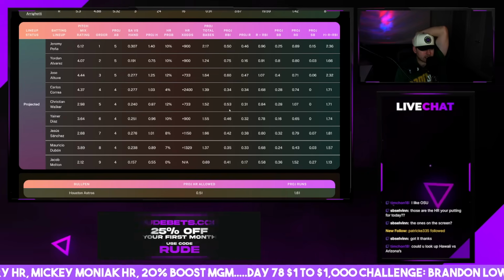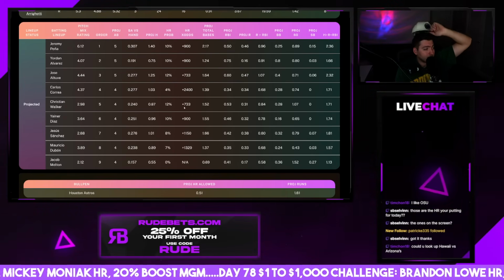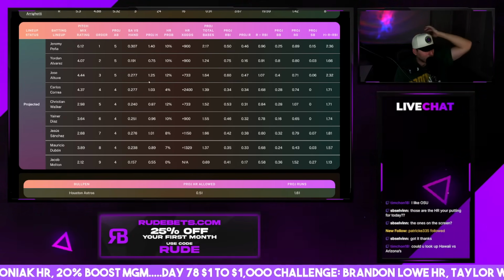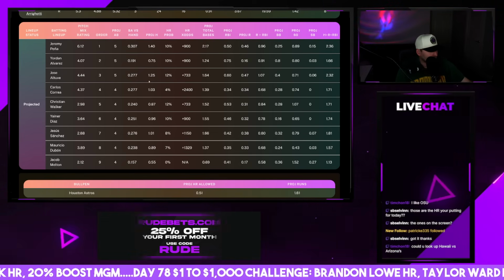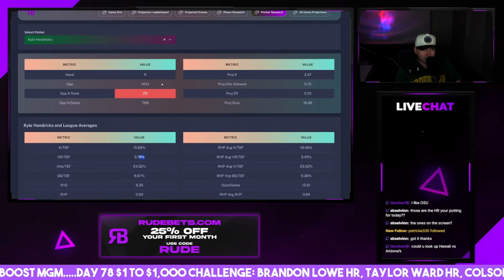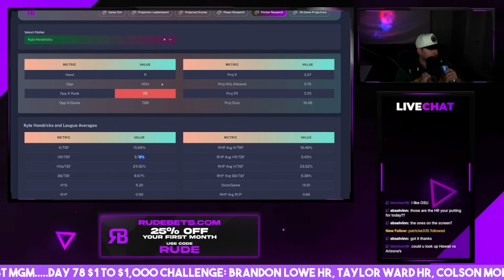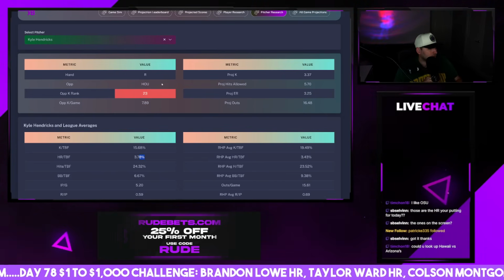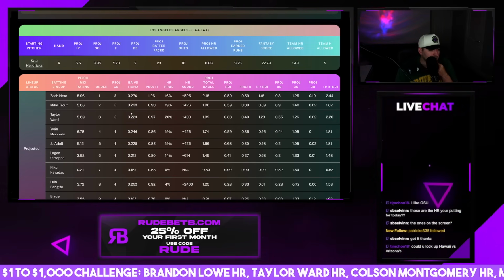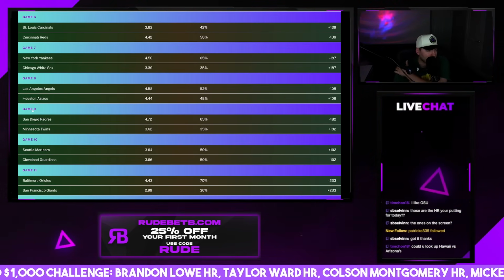Nothing crazy in the StatCast here, but I don't know if I like many of these guys for homers. Hendricks' home run rate, pretty average. So, yeah, interesting. There's a good amount of stuff in that game.